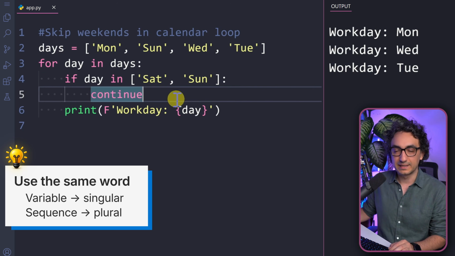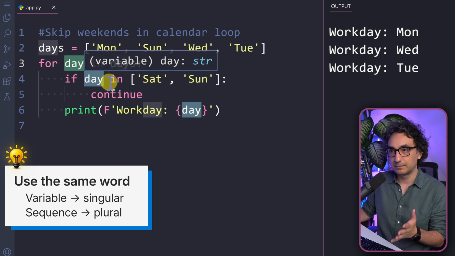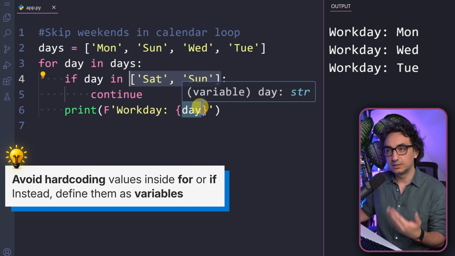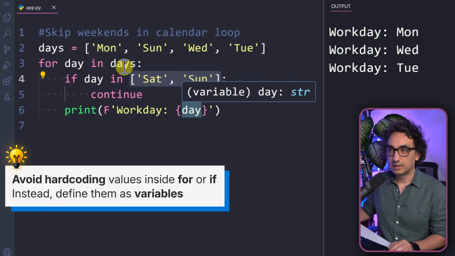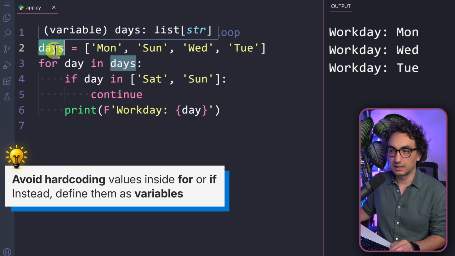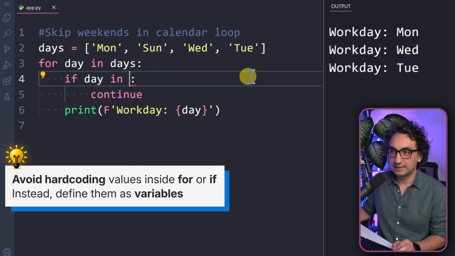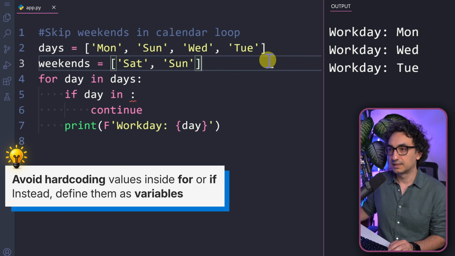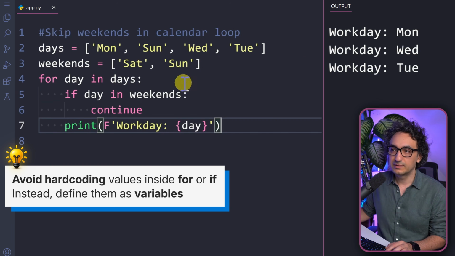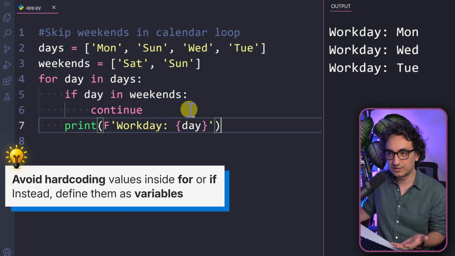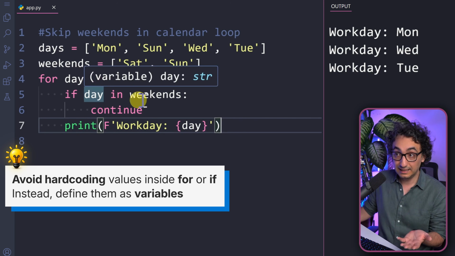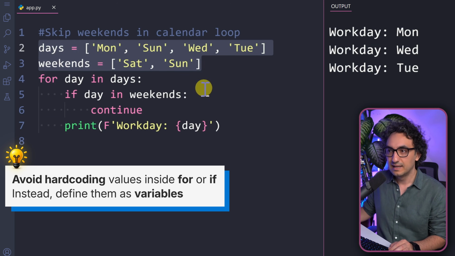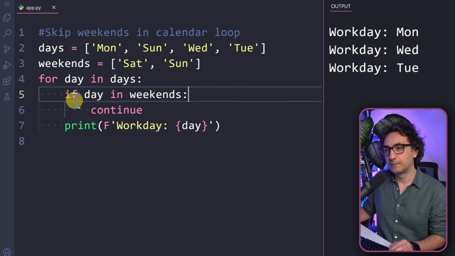So now one thing quickly about the styling, as you can see again, I'm always using the same name. So day in days. And one more thing, try to not put a list in conditions or maybe in the for loops. So as you can see for the days, I always define a variable outside. And for this as well here, I'm gonna go and take it out and make a variable for it. So we're gonna say weekends, and we're gonna put it outside, and then over here we're gonna say weekends. So now as you can see, it is now nicer and shorter and easy to understand. For day in days, if day in weekends, so it is easy to understand, and you can here extend it outside easily than extending stuff inside the for or the condition.